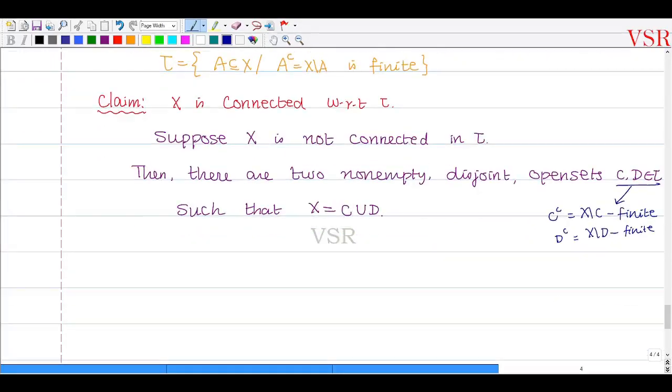Now capital X is equal to C union D அப்படி எழுதியிருக்கு. Since C belongs to tau ஆக இருக்கிறதுனால capital X set minus C must be finite.